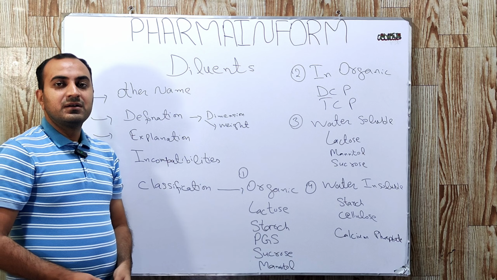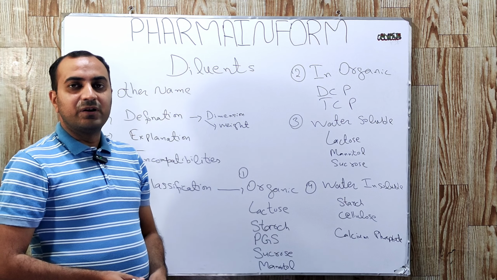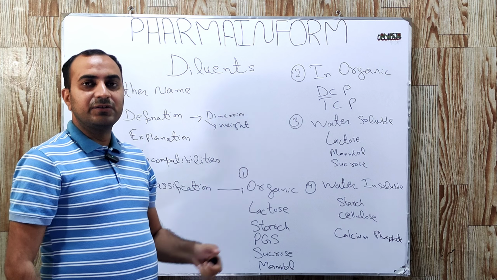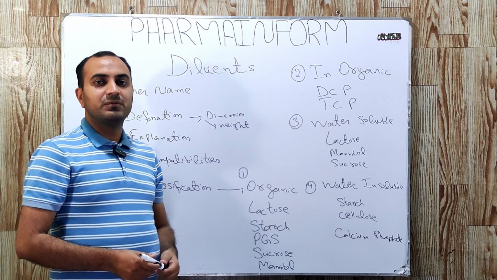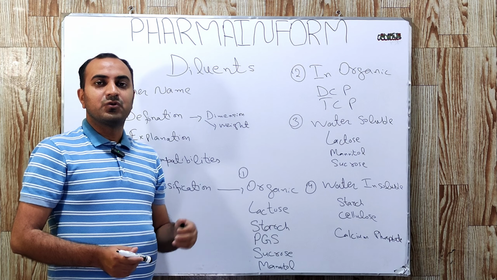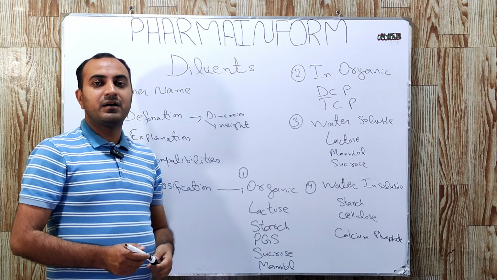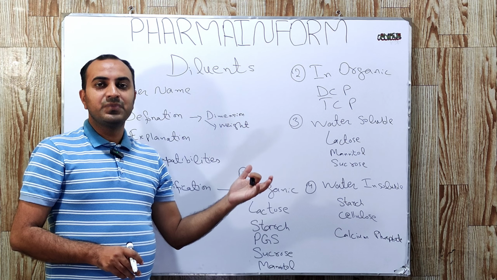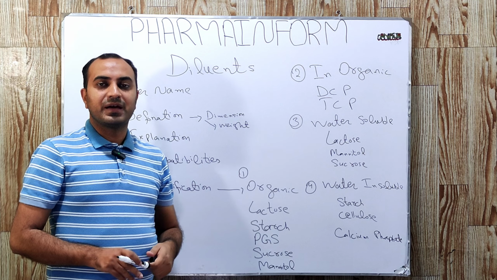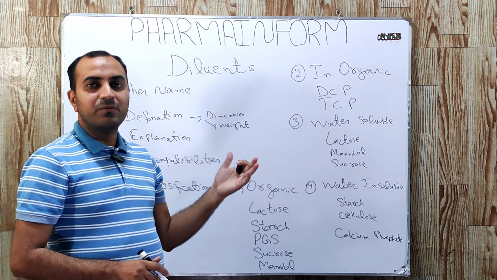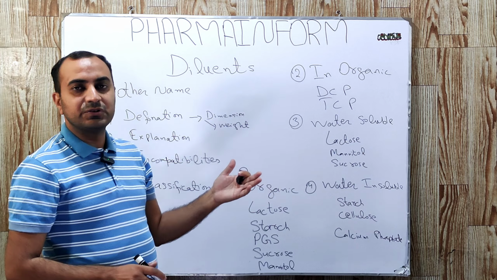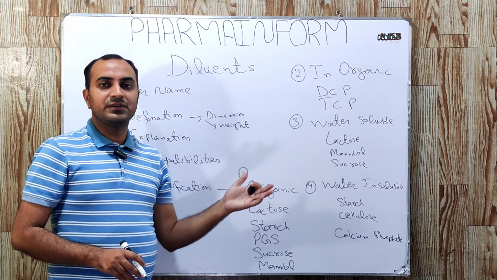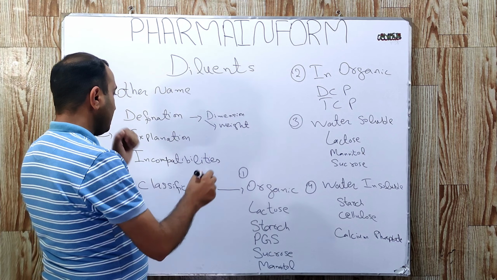The main reason for using a diluent, as we discussed earlier, is to make up the final bulk volume. So why do we require a bulk volume, or why do we need to enhance the weight of the dosage form? As you know, the minimum compression weight generally required is 50 milligram.